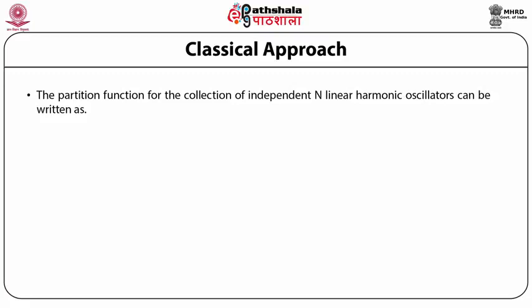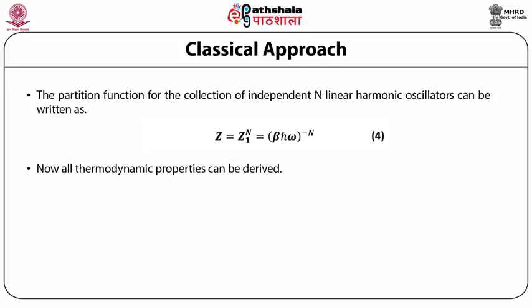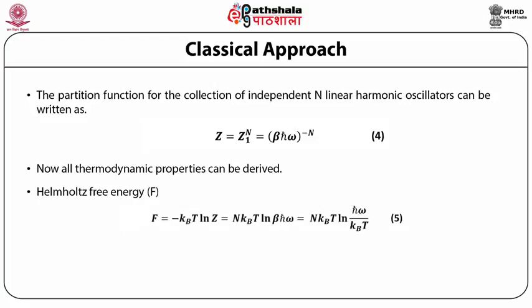The partition function for the collection of n independent linear harmonic oscillators can then be written as Z equal to Z1 raised to power n, which is equal to (beta h bar omega) raised to power minus n. Now all thermodynamic properties can be derived. Helmholtz free energy F is equal to minus kBT log of the partition function, which is equal to n kBT log of beta h bar omega, which is n kBT log of h bar omega by kBT.